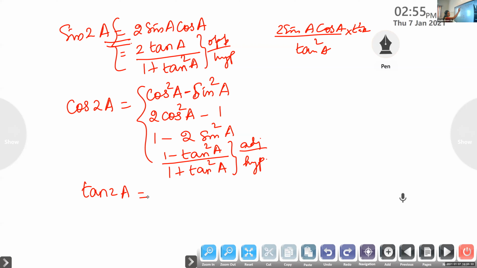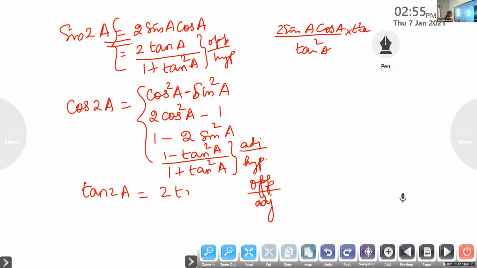Opposite by adjacent. What is tan? What have you learned about tan? Opposite by adjacent. Look at the opposite side here.